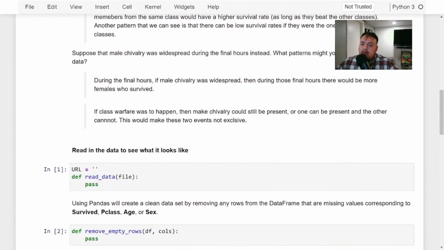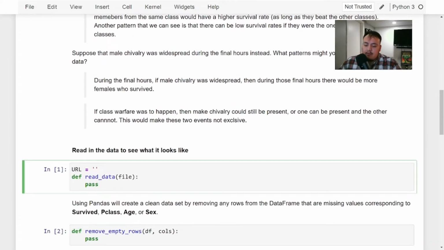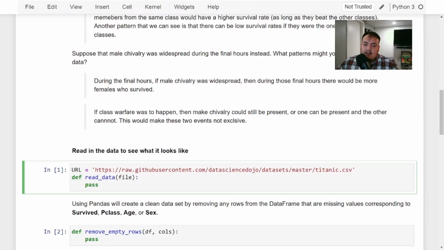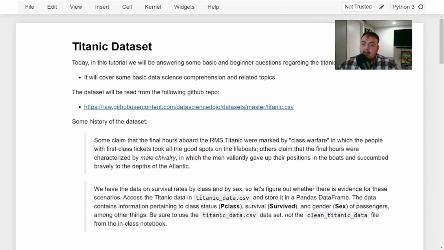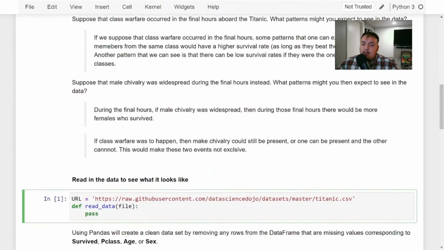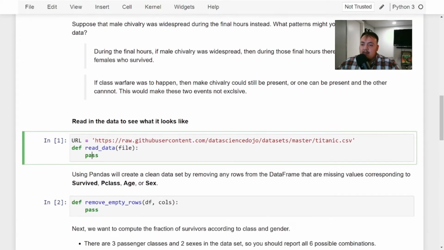Cool. So the first thing we're going to do is read in the data so we can use it. So we'll paste in the link. The link is provided up here. You can go to it and we'll see the Titanic data set. So now we want to read in the file.